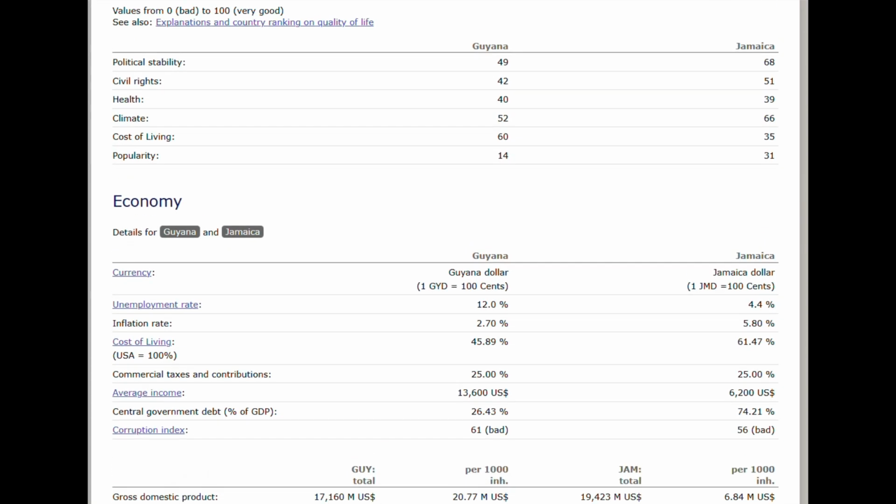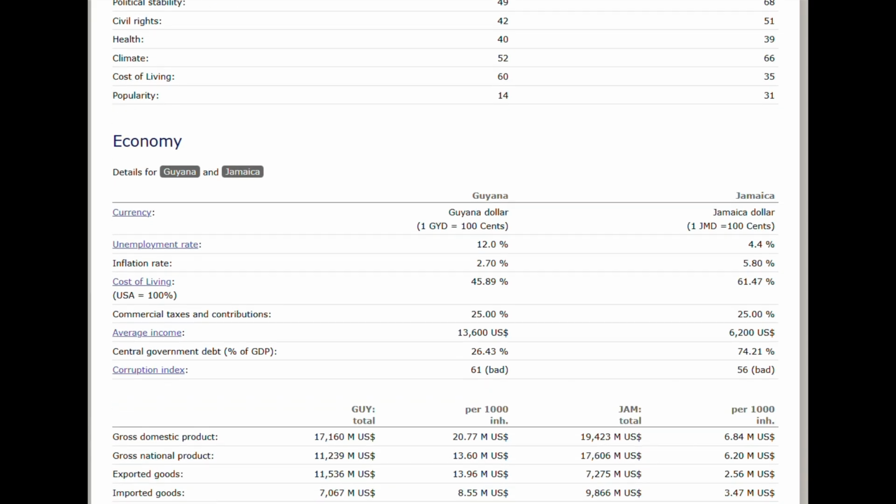But looking at the numbers, neither one of them have very strong numbers in this regard. So looking at the economy, the unemployment rate is higher in Guyana than Jamaica. The inflation rate is much higher in Jamaica, and I believe that's been the case in literally every single comparison I've done with Jamaica in this specific category. The cost of living is higher in Jamaica than Guyana. The commercial taxes is the same. The average income is higher in Guyana if we're going by the metric of US dollars. The government debt is higher in Jamaica, which has been consistent, and the corruption for both are bad, but it's a bit higher in Guyana.